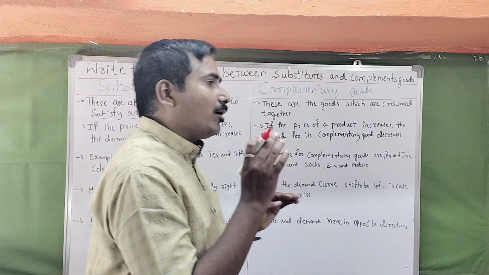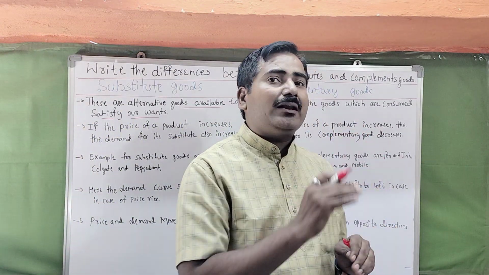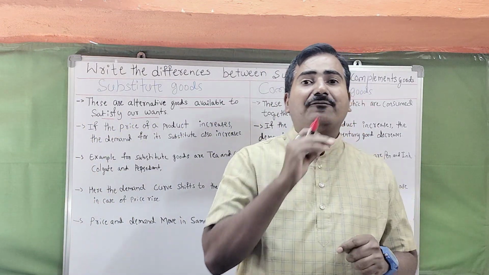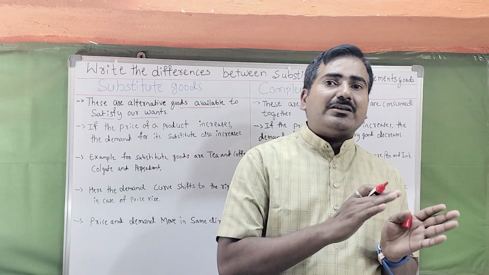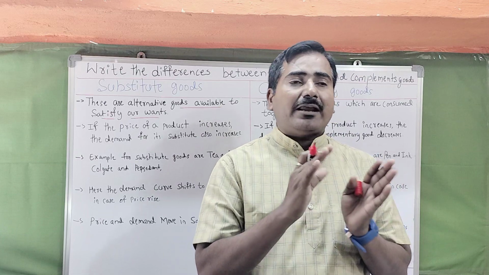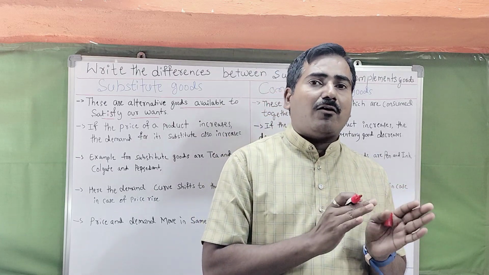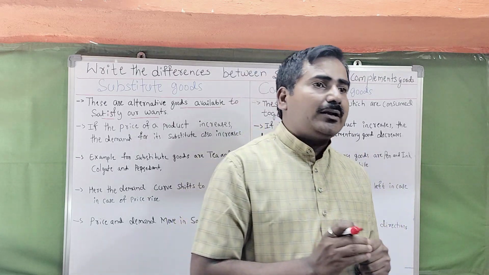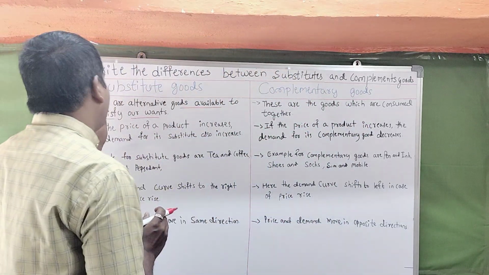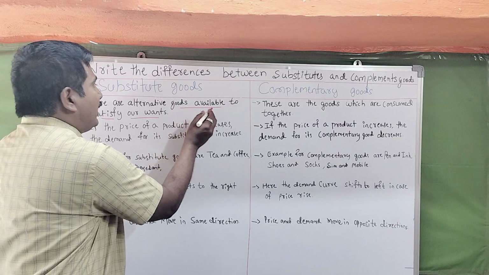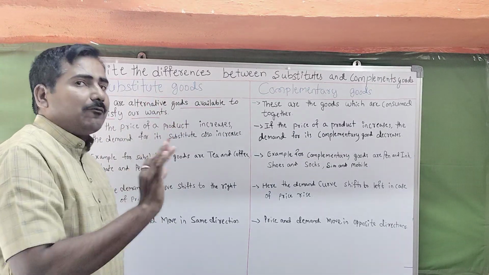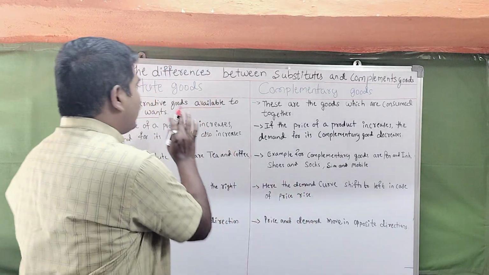We normally consume tea, but sometimes we change, and then we shift to coffee or another commodity. So these are all alternative goods available for satisfying our wants.